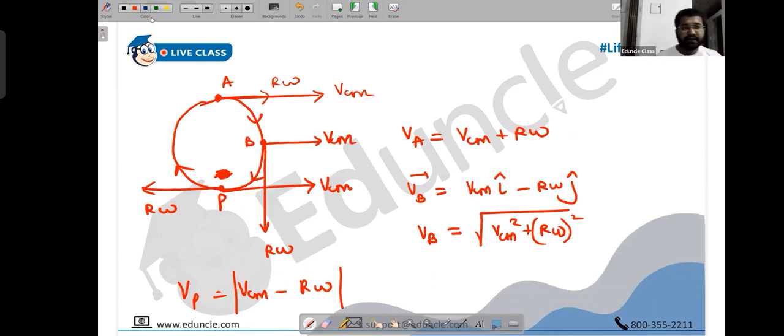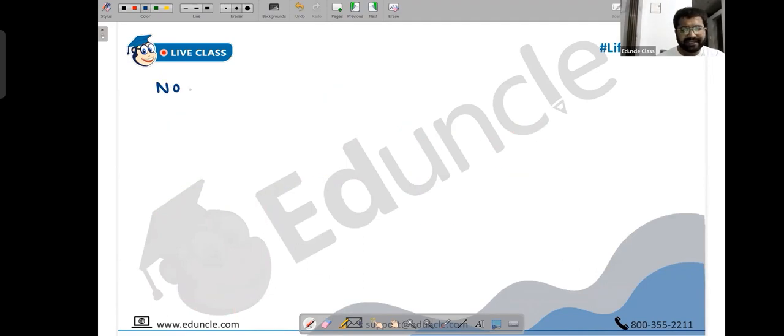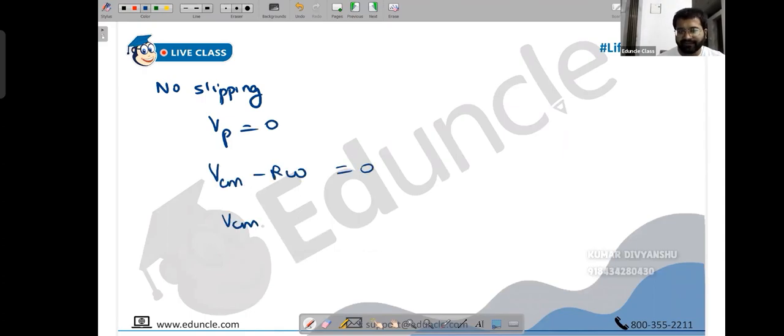Next. So now let's learn the cases. First, obviously, you already know what happens when it comes to the no slipping case. In no slipping case, the point of contact is at instantaneous rest. Vp is basically 0. And what happens? VCM minus R omega, or R omega minus VCM, that is 0. Or basically, you can say VCM becomes equal to R omega.